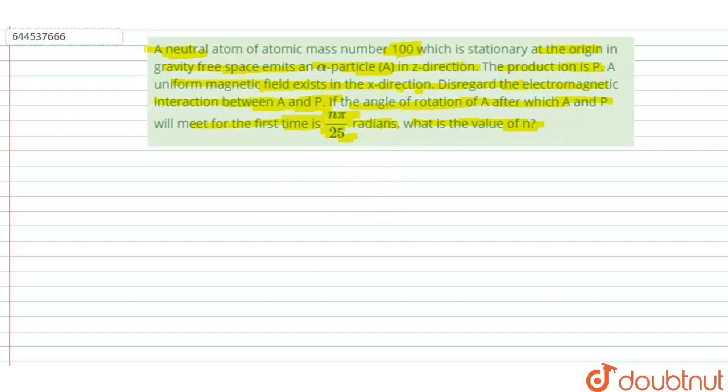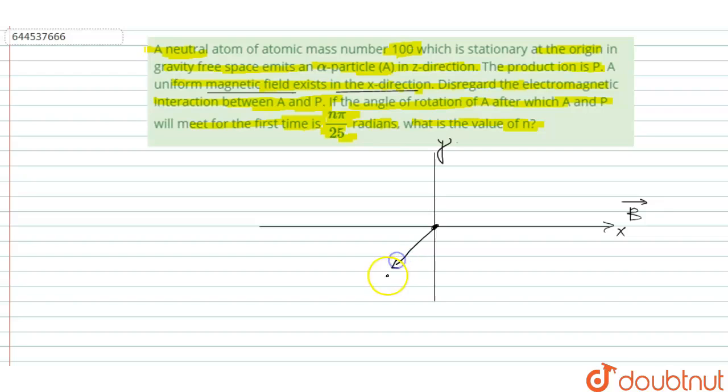Firstly, draw the figure of this question. This is the coordinate axis, x and y axis. Given that the uniform magnetic field exists in the x direction, the direction of the magnetic field is in this direction. This is the z direction, and the direction of A is in this direction and P is in this direction.